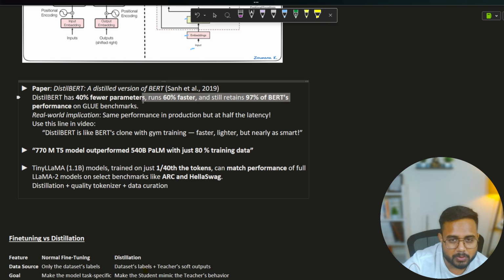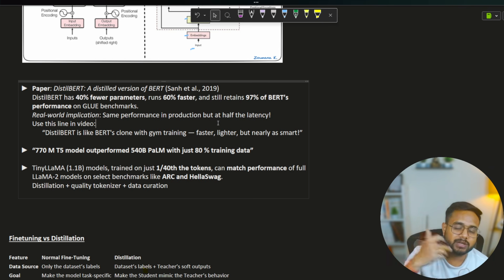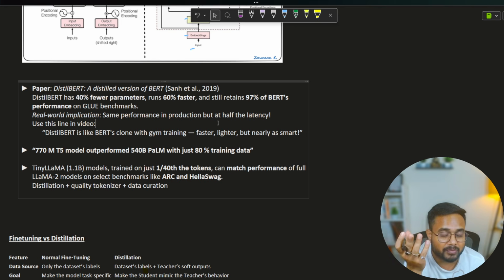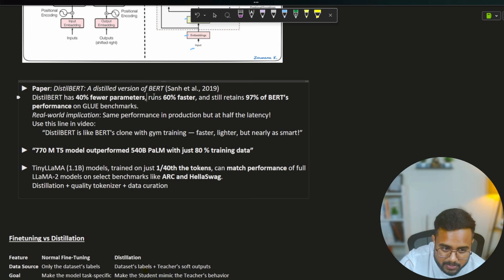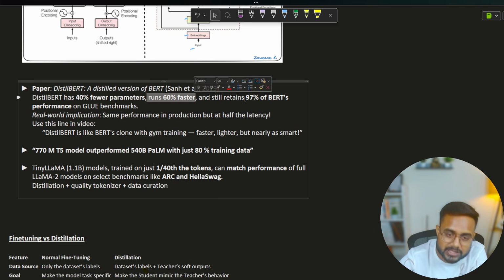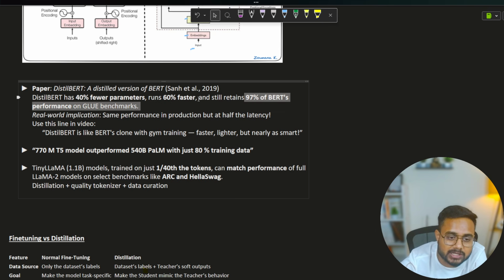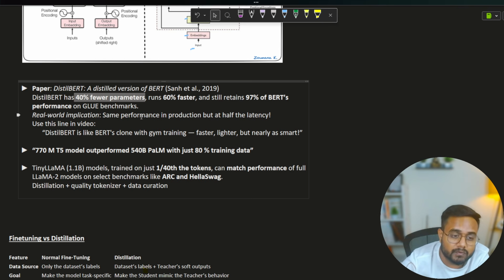So whatever BERT is going to predict, it is about 90% as accurate. Meaning, if let's say BERT is 100%, then it is able to perform 90% of that BERT model. Getting my point? Now here, you can see DistilBERT has 40% fewer parameters and is 60% faster, right? So it is nearly as accurate as BERT, but it is faster as well as having a smaller size. That's the power of distillation. We can utilize a student model at the same level as the main, larger model.